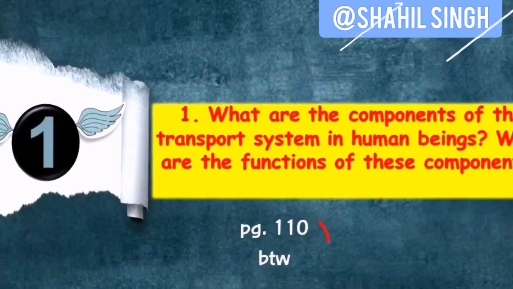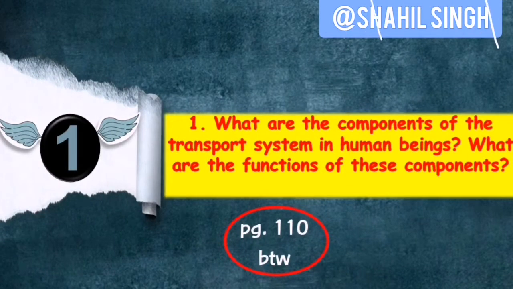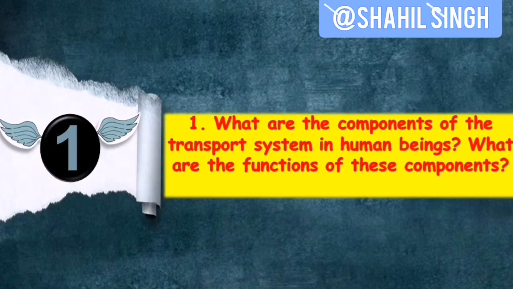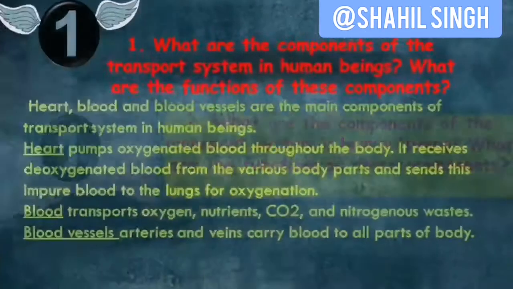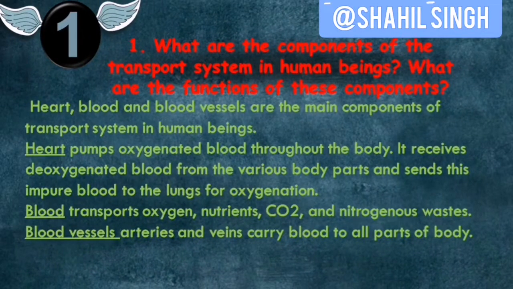So our next question: what are the components of the transport system in human beings? What are the functions of these components? So these are the components: heart, blood vessels and blood. The heart is our pumping organ. It is made up of cardiac muscles, which are very powerful muscles. Blood vessels are tube-like structures which help in transporting blood throughout the body.